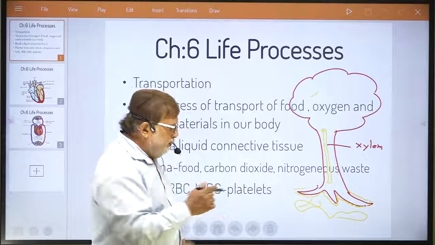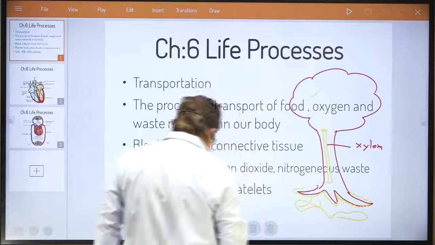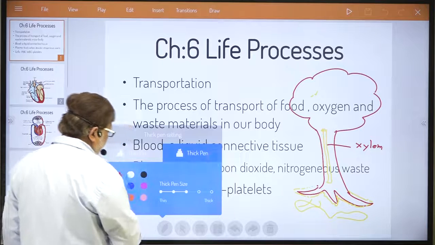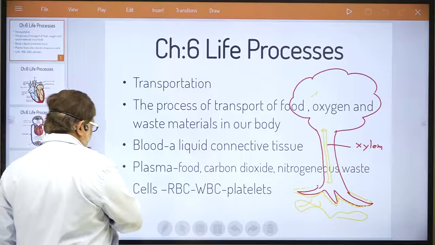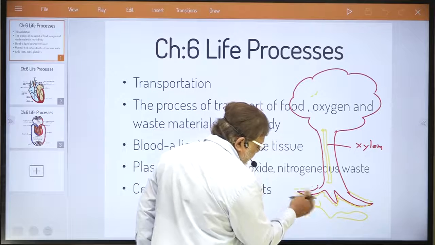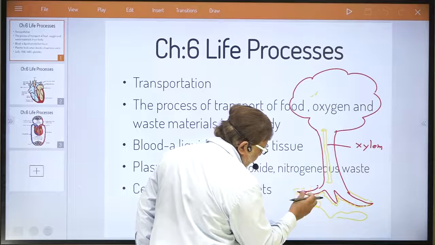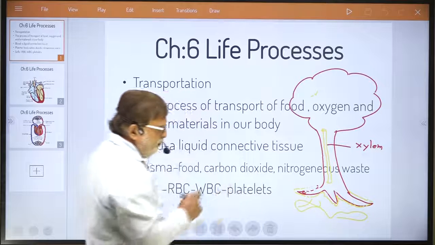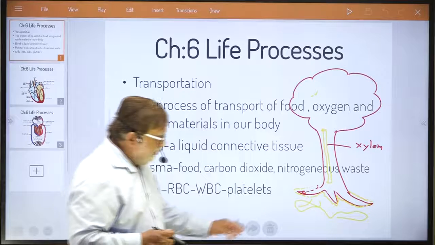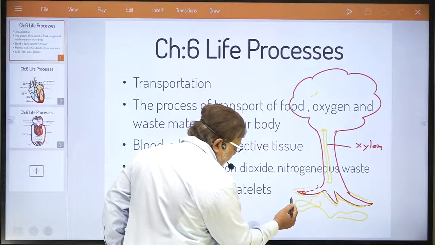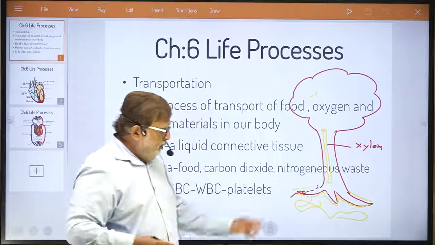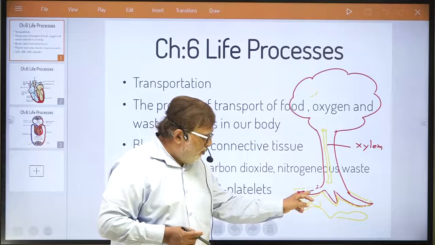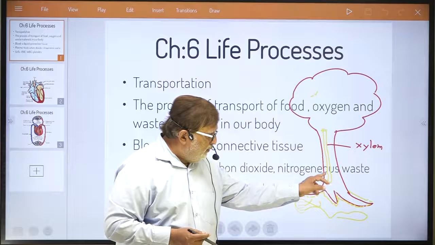Now, as it enters into the root, dear student, try to understand what happens here. I am showing some root hairs, and some cells. As water enters via root hair into the cell, there are a number of cells, and then xylem tissue.